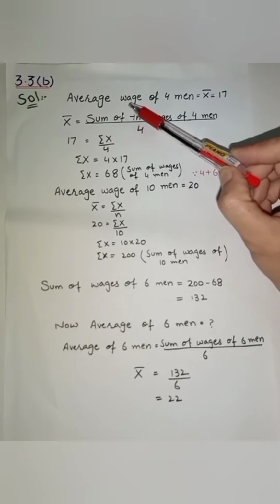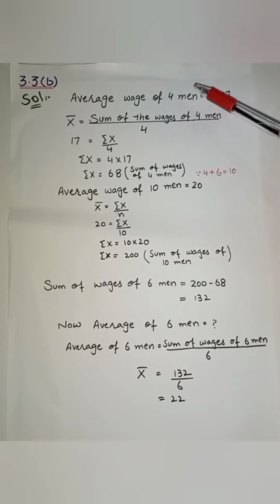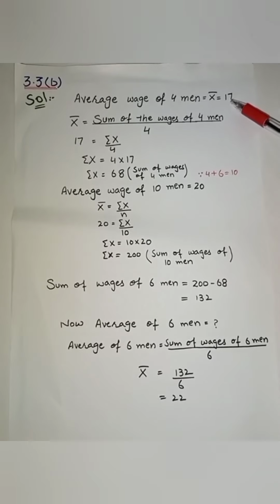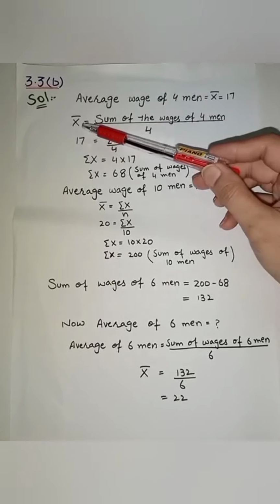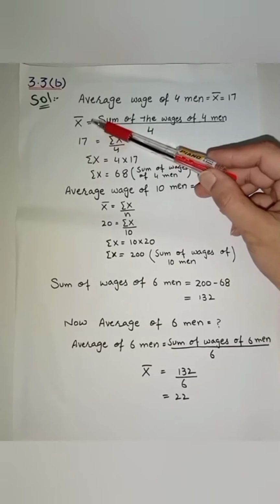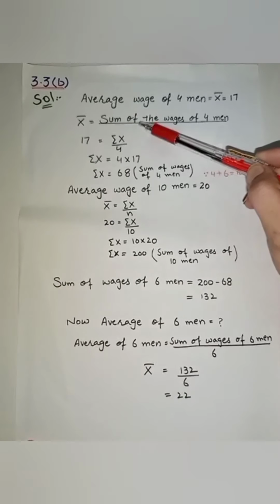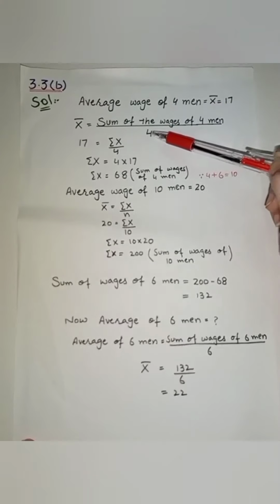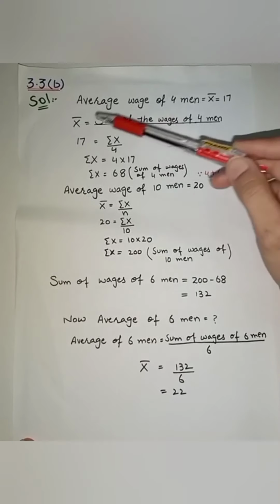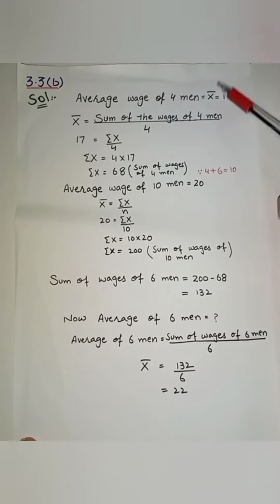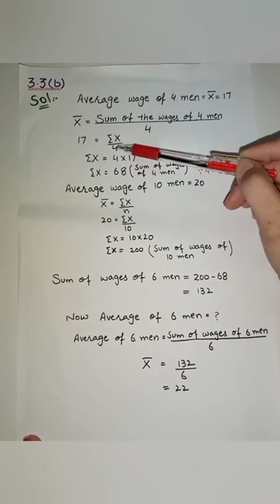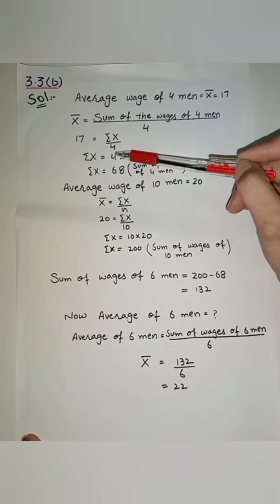Average wage of 4 men, that is x bar, is equal to 17. So we have the formula: x bar is equal to sum of wages of 4 men divided by 4. X bar is equal to 17. So 17 is equal to sum of x divided by 4.